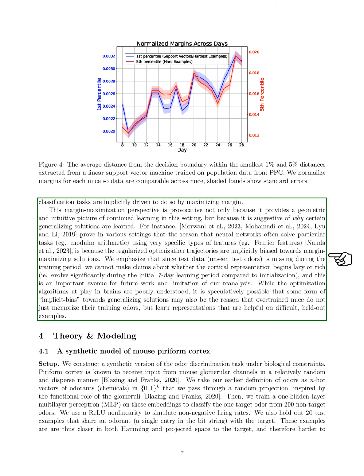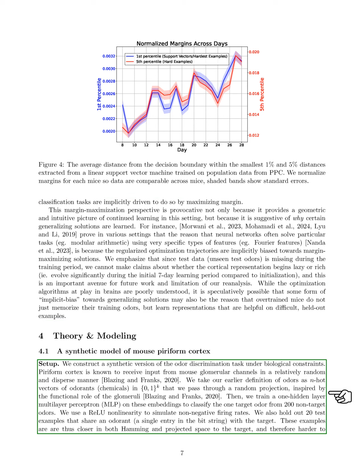Section: A synthetic model of mouse piriform cortex. In this section, we construct a synthetic model to study how mice discriminate odors, adhering to biological principles. We know that the piriform cortex receives input from mouse glomerular channels in a random and scattered way. We define odors as vectors that represent different chemicals, which we then process through a random projection, reflecting the role of glomeruli. We train a multilayer perceptron, MLP, with one hidden layer to identify a specific target odor from a set of 200 non-target odors.